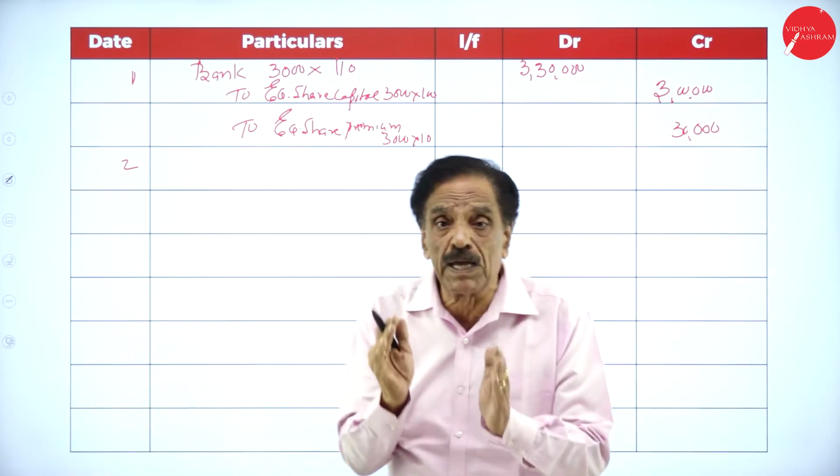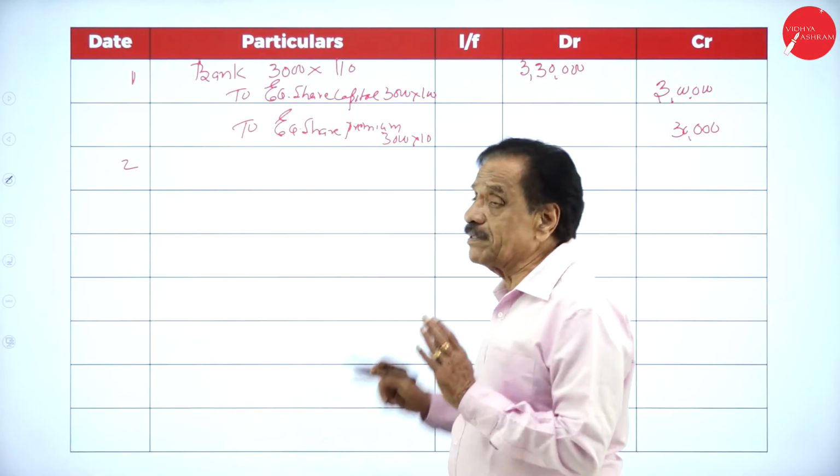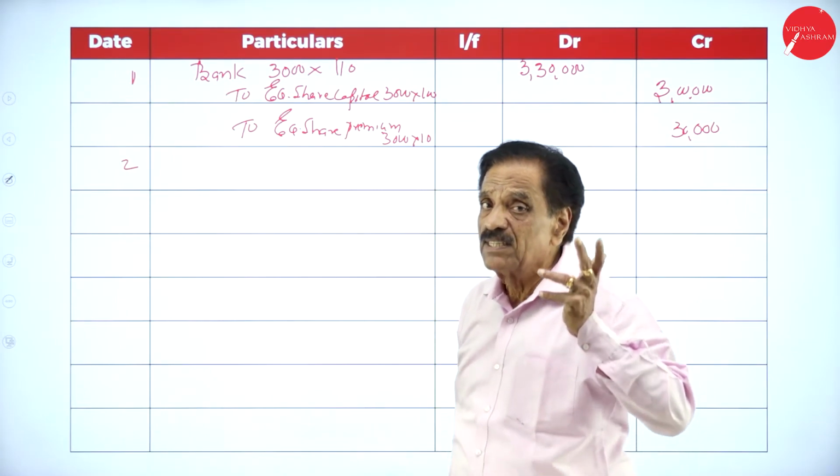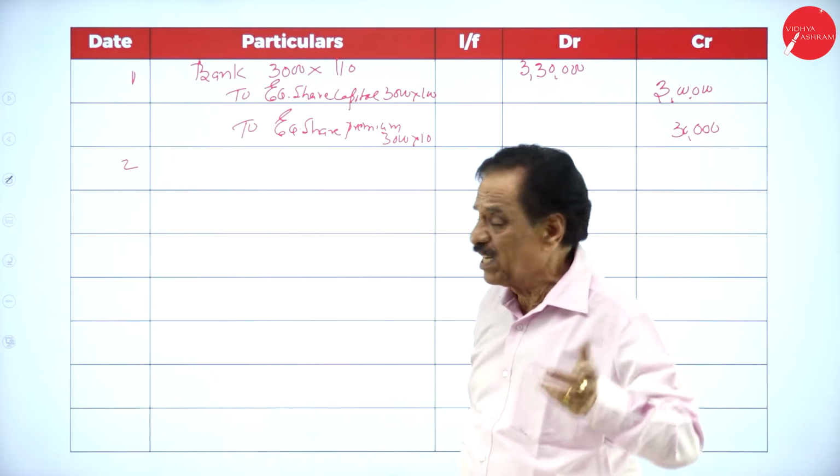Second entry. What's the premium payable? 1 lakh. How much premium do we have? 30,000. How much shortage? 70,000. You can take it from the profit and loss account.